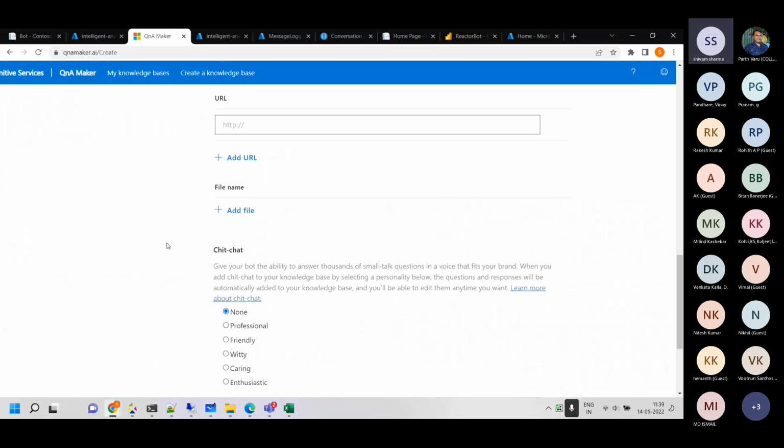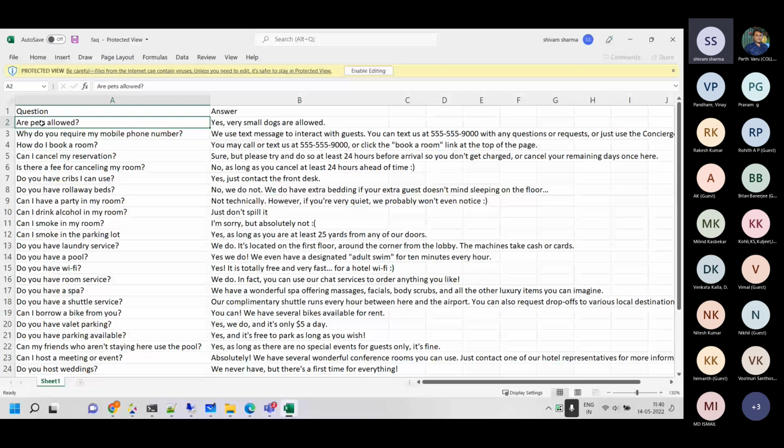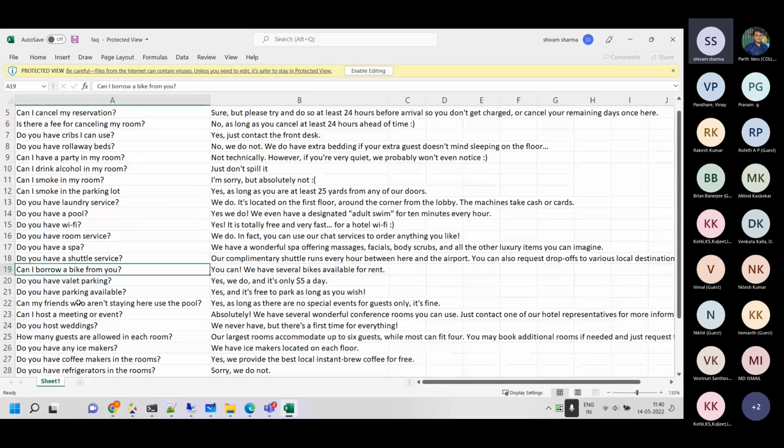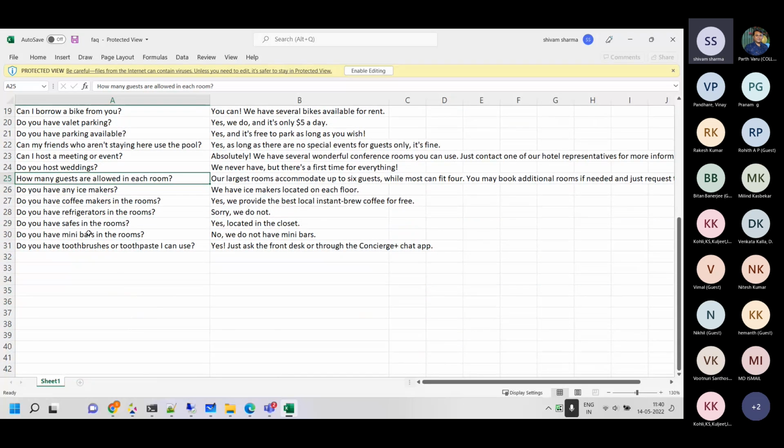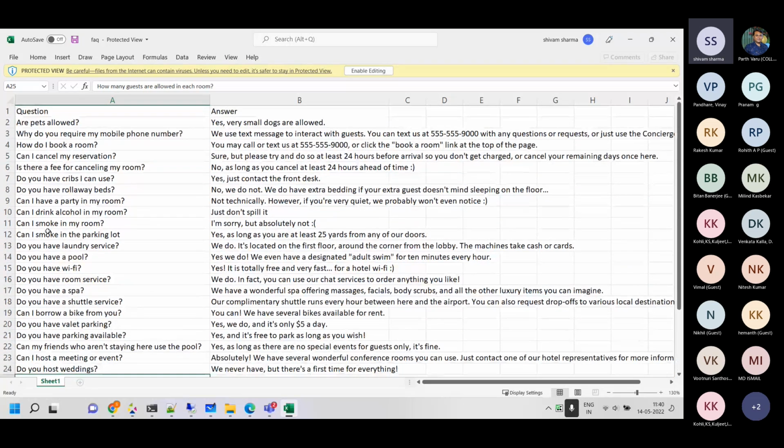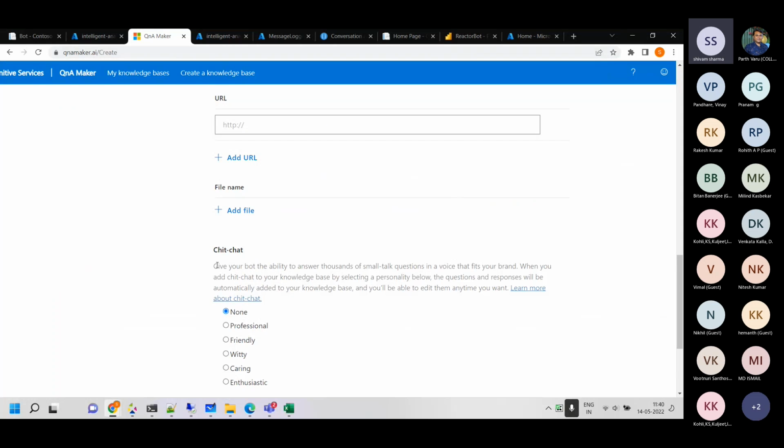So if I take you back here, these are the FAQ questions which we have. Are pets allowed? How do I book a room? Do you have Wi-Fi? Do you have a pool? Can I smoke in the room? Can I borrow a bike from you? And so on and so forth. So the business owner can have these FAQ questions and provide them here.